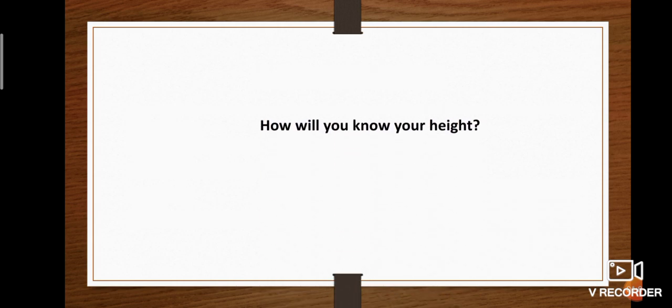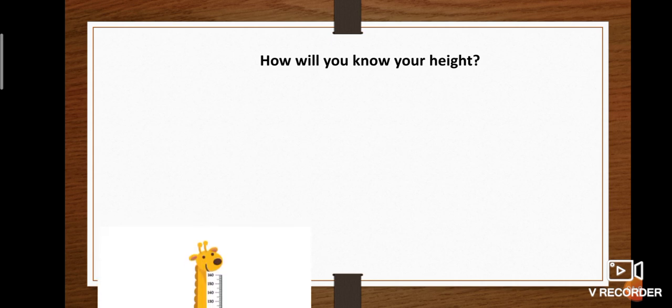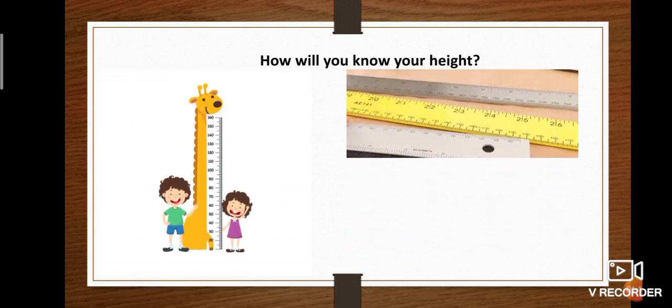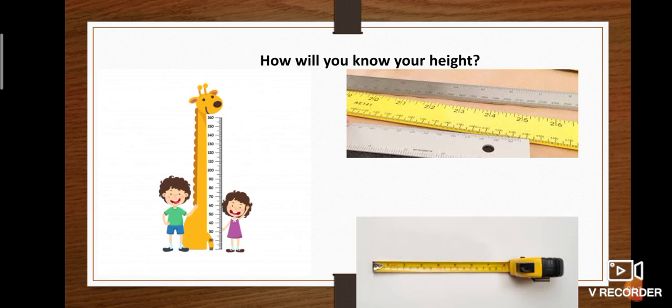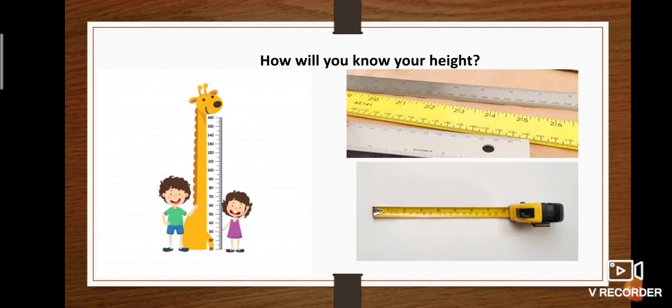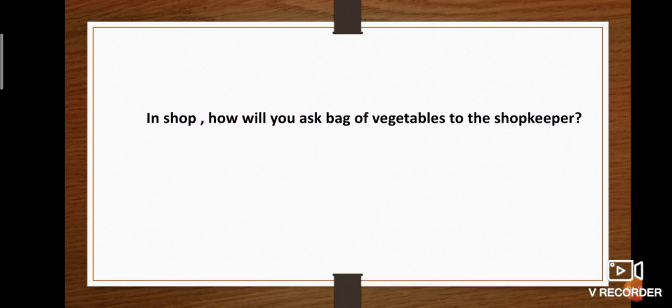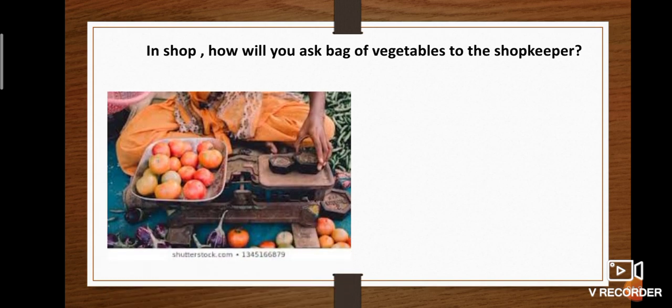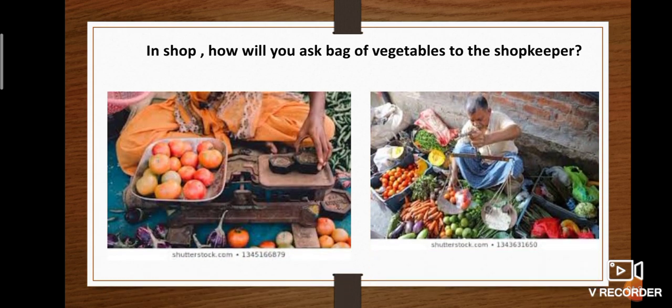Okay, how will you know your height? That is the distance between your top to bottom. For that we can use some scale. The measurement between two places is called distance. For that we can use some measuring tape. In a shop, how will you ask for a bag of vegetables from the shopkeeper? He will use some weighing balance to find the weight of the vegetables. It may be some gram or kilogram.